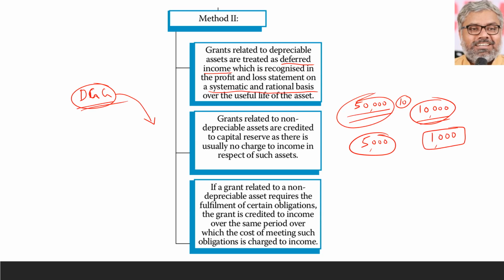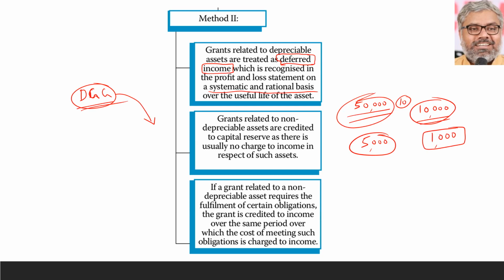So simply, what is the treatment here? It is treated as a deferred income. Deferred means postponed. It is income, but the income recognition of that is postponed and spread over a period of the life of the asset rather than recognizing it in the 1 year. So we call it deferred income.